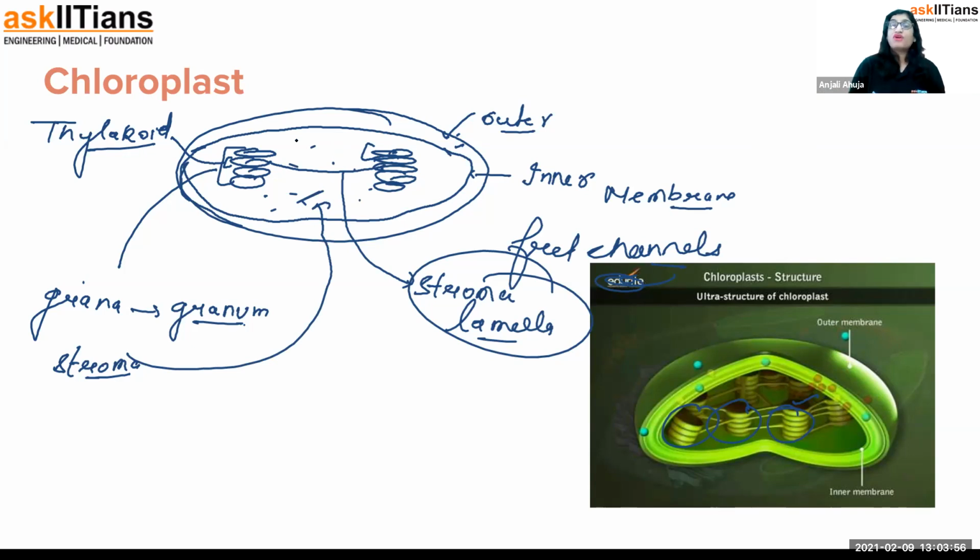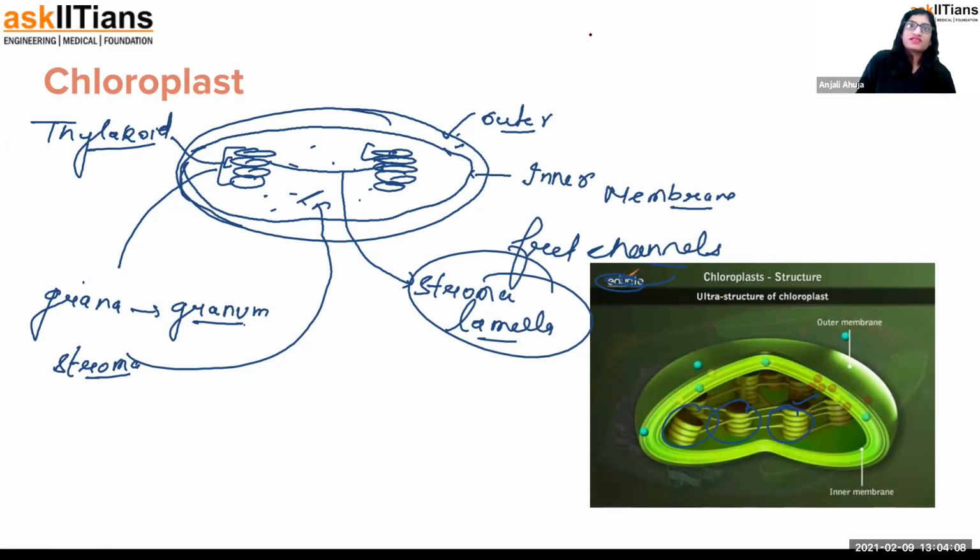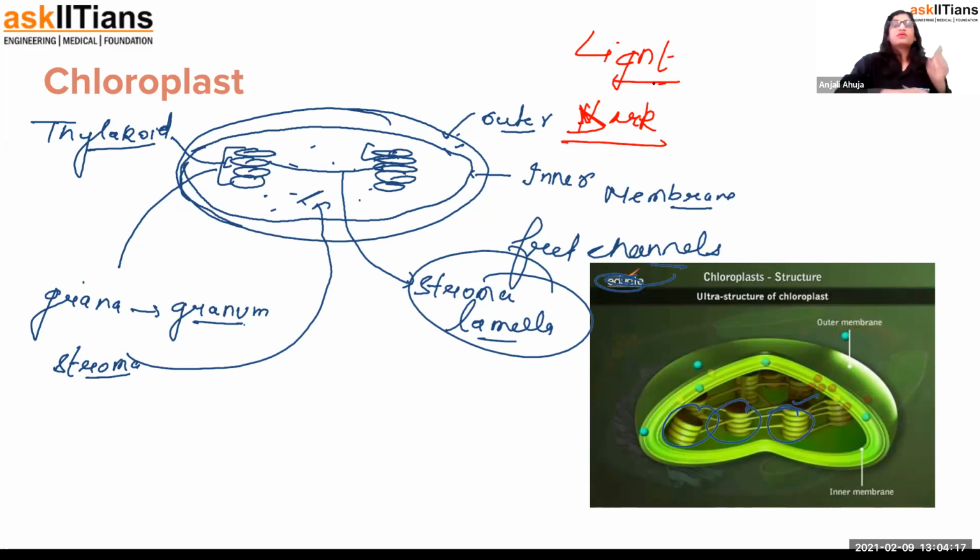Now, guys, photosynthesis happens in two steps: light reaction and dark reaction. Let me just write it up there. One thing, the light reaction always happens in the presence of sunlight.